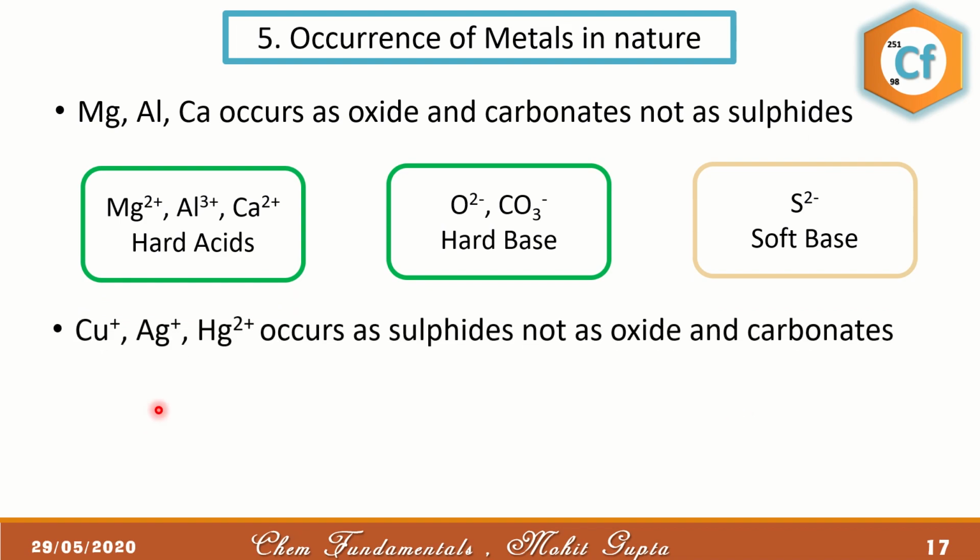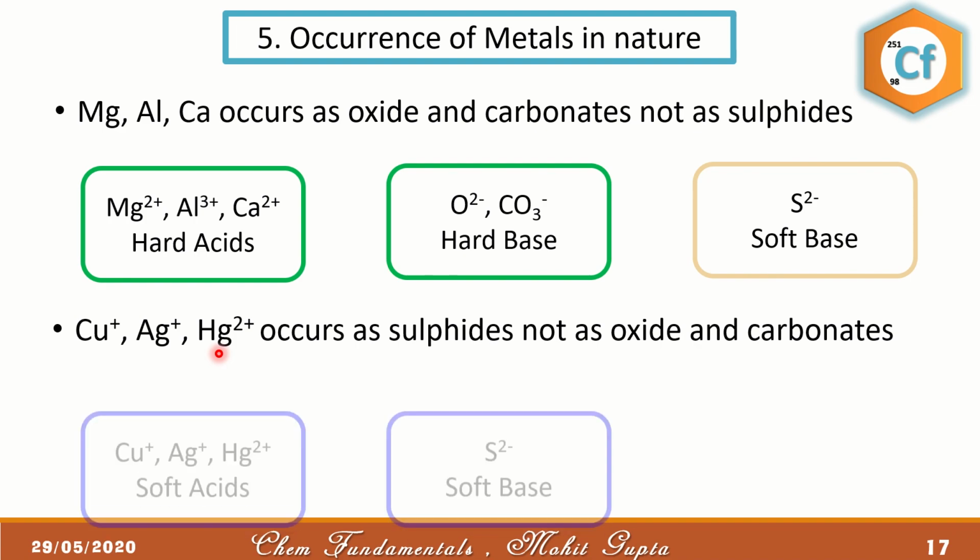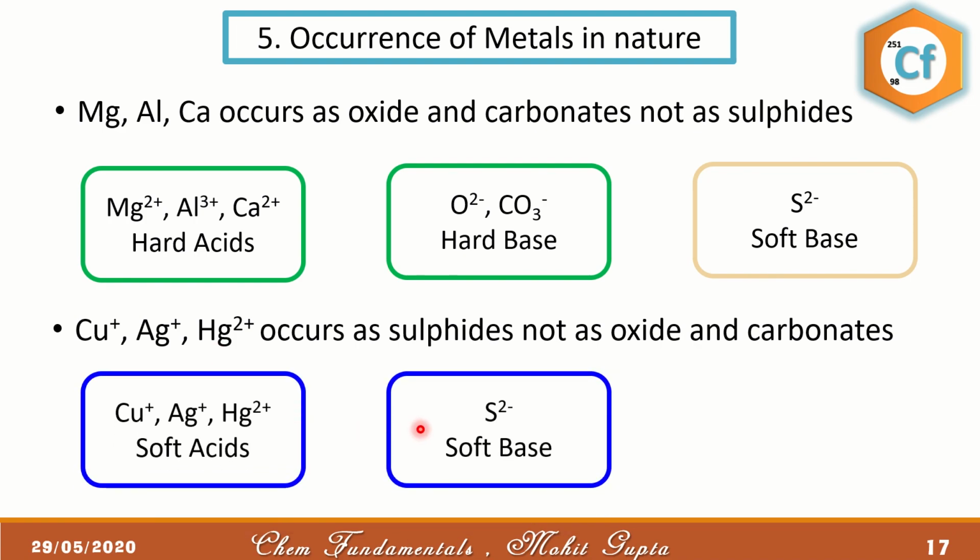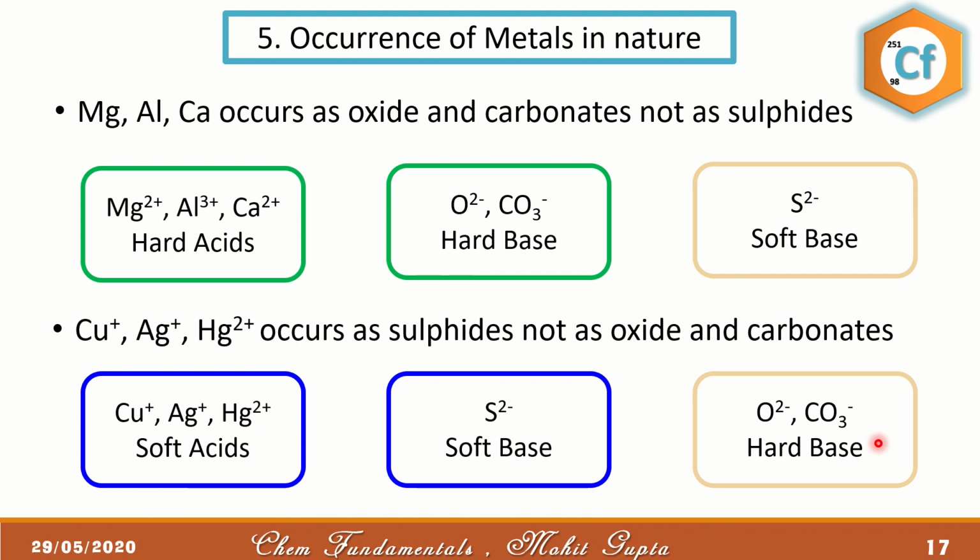Similarly, copper plus, Ag plus and Hg2 plus occur in nature in the form of sulfides. Why? Because sulfides are soft bases and they all are softer in nature. So soft acid prefers to form a bond with soft base. On combination, they will form a stable compound. That's why they occur in nature. And they don't prefer oxide and carbonate to form bonds.